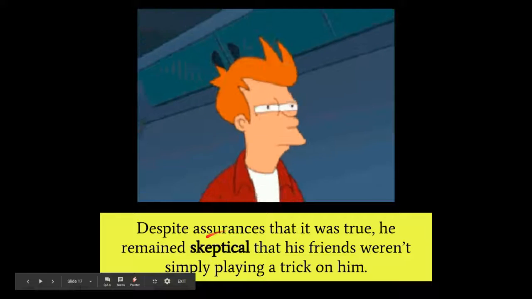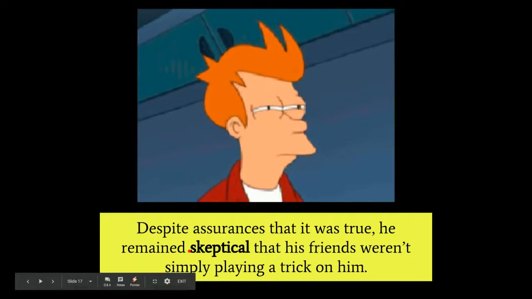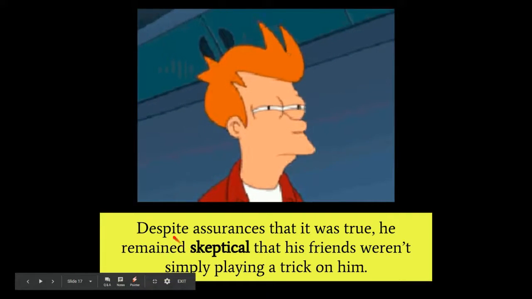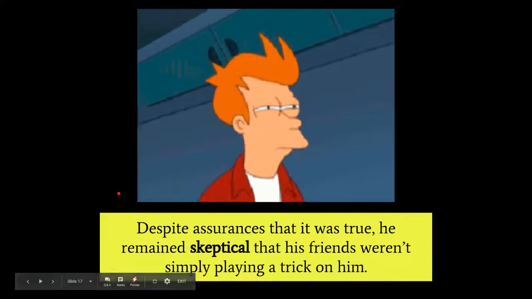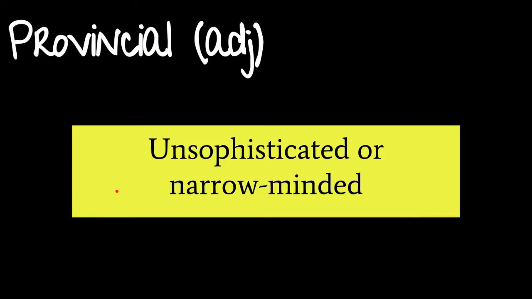All right, so skeptical is an adjective. If you want to turn it into a noun, you would turn it into skeptic. All right, so skeptical is the adjective, skeptic is the noun, it is a person. The skeptic was skeptical. All right, so next up, we have provincial, which is an adjective, and it means unsophisticated